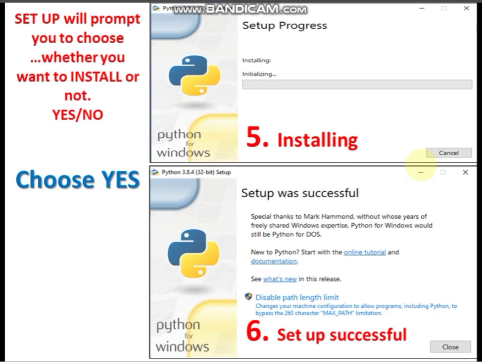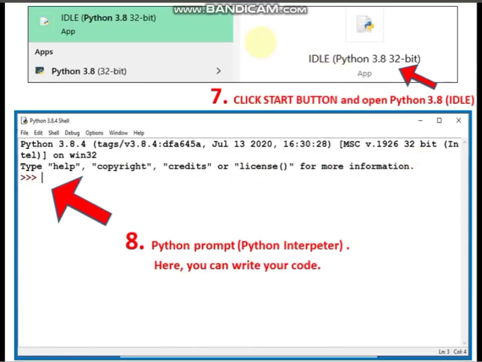So you will be able to see that IDE, this is your IDLE, Integrated Development Learning Environment. You can also open this from your start button. As soon as you click on it, the shell will open and you will be able to see this prompt.